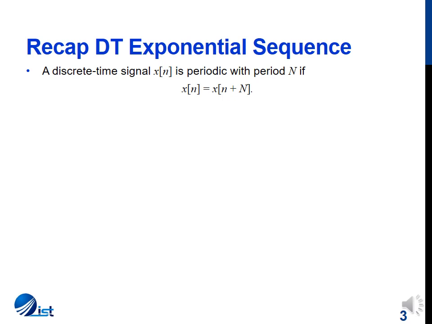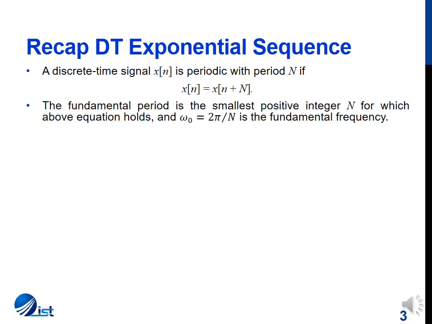We know that complex exponentials and sinusoids are related to each other through Euler's formula. A discrete time signal is periodic with a period N if the signal has the same value after N samples. The fundamental period is the smallest value of this integer N for which the above equation holds, and the fundamental frequency omega naught is given by 2 pi by N.